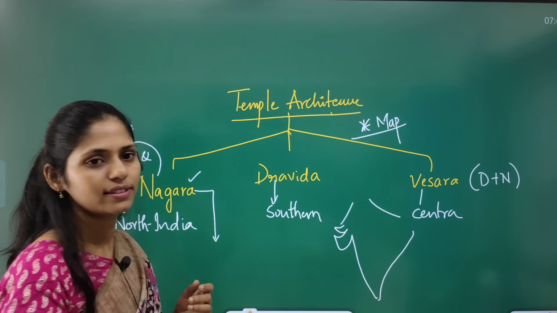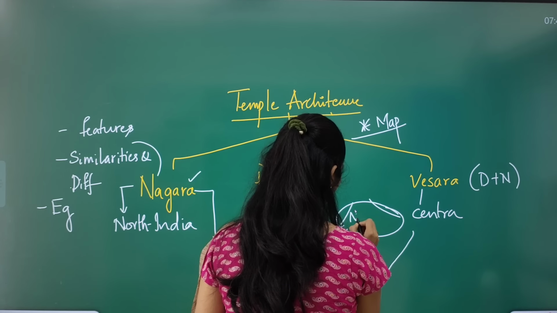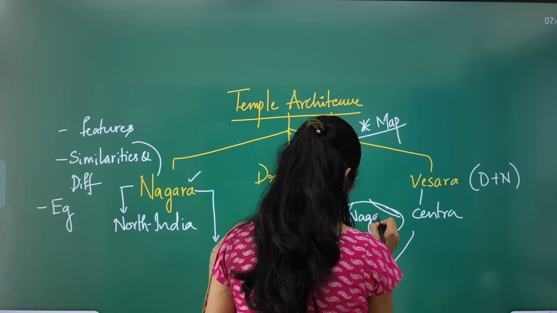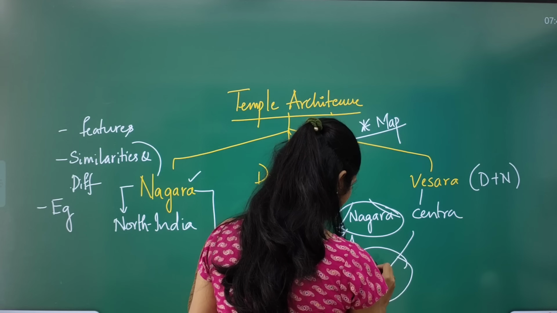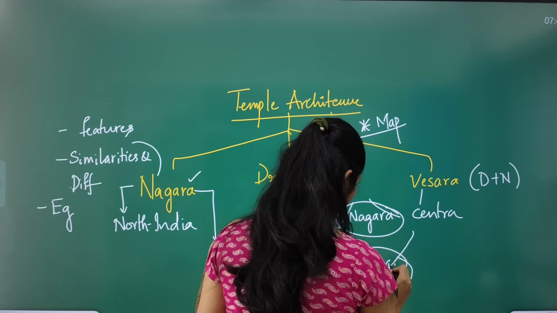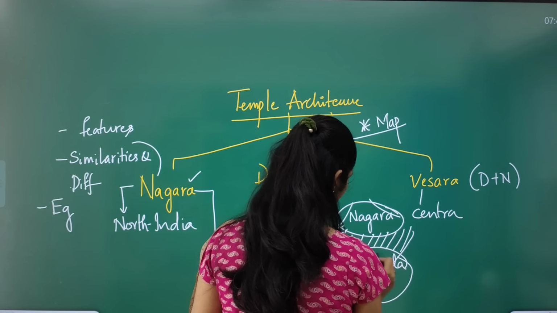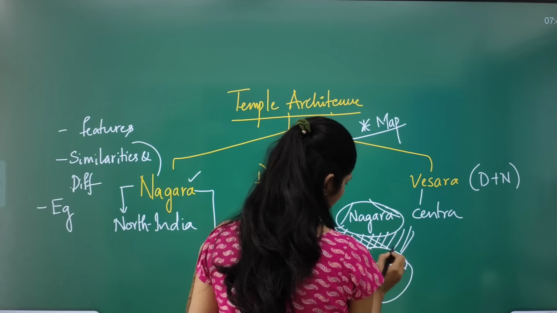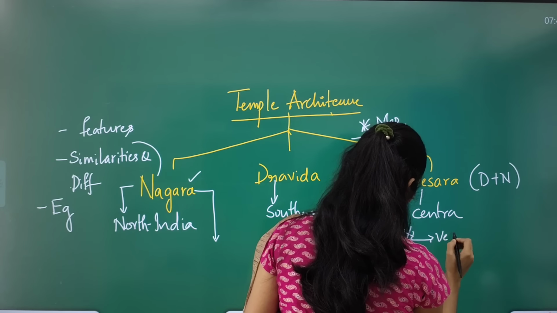Draw like this, and you can show here we have Nagara, here we have Dravida, and in this part we have Vesara.